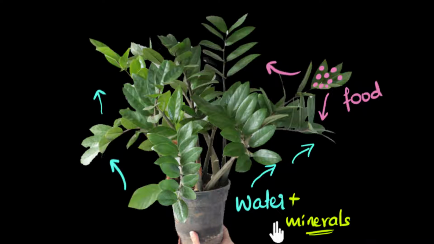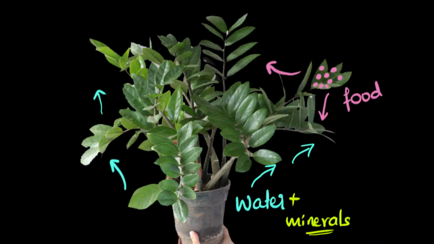And the earlier plants didn't have a transport system and therefore they were very tiny. The thing is, if you are very tiny, then this transportation happens just by diffusion. Diffusion is a process in which stuff moves from a region of high concentration to lower concentration. So if it's very tiny, these food particles, these sugars can easily move into the different parts of the plant. They can easily diffuse into it. Similarly, the water can easily diffuse to all the different parts of the plant. But as the plants get taller, then diffusion becomes super slow and it almost becomes impossible to transport it just by diffusion. This is where a specialized transport system is needed.